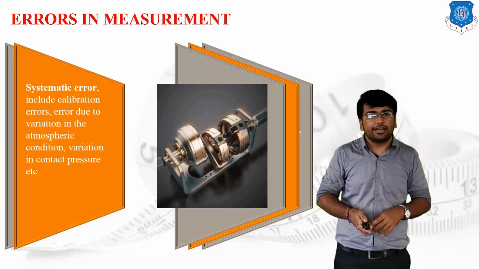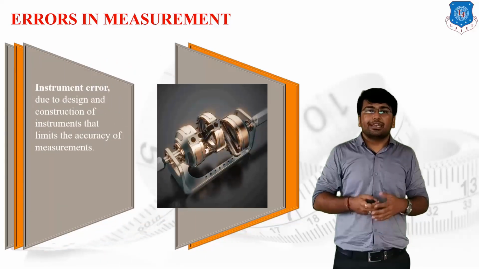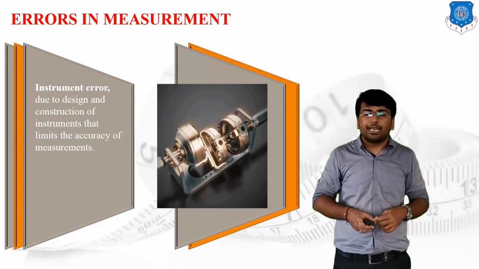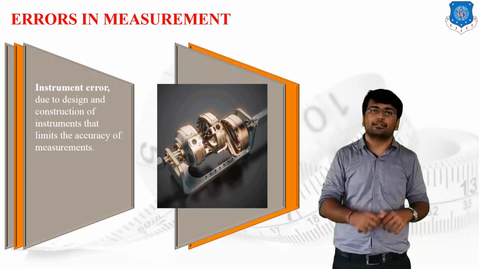Then the third error is known as an instrumental error. As the name suggests, the error is generated due to the improper design and construction of the instrument, as well as it will limit the accuracy of the instrument. It will directly propagate the errors.